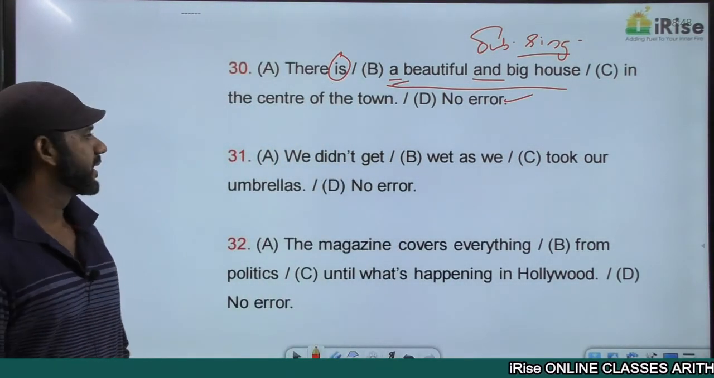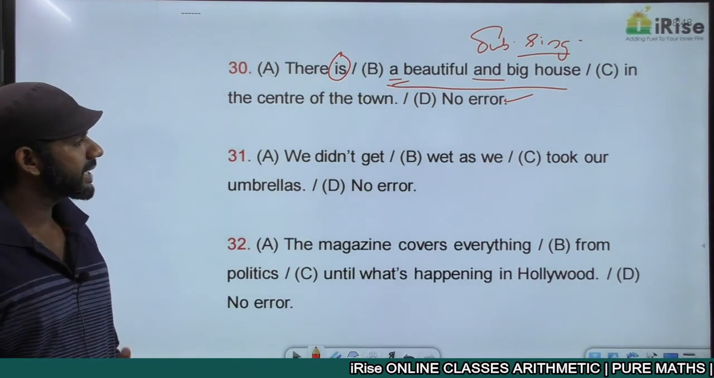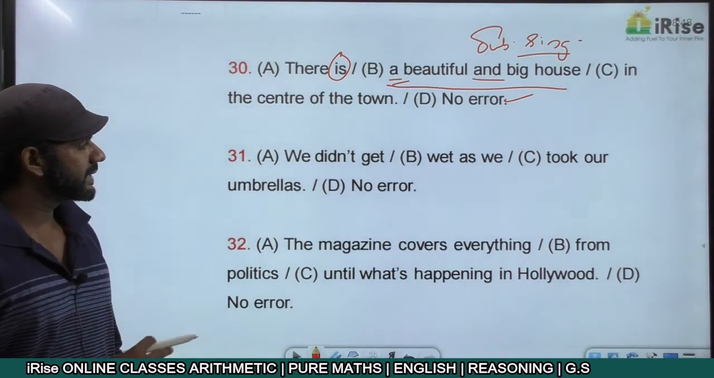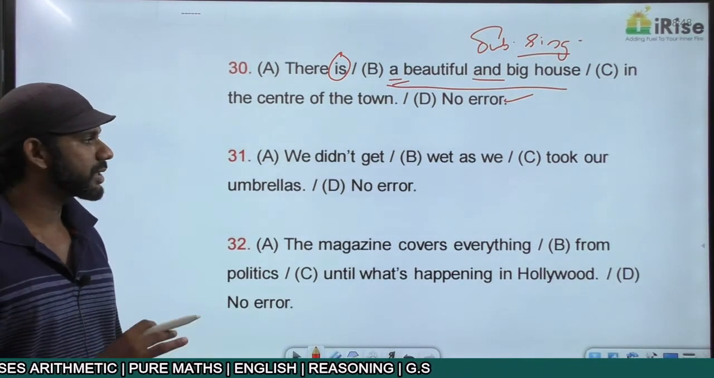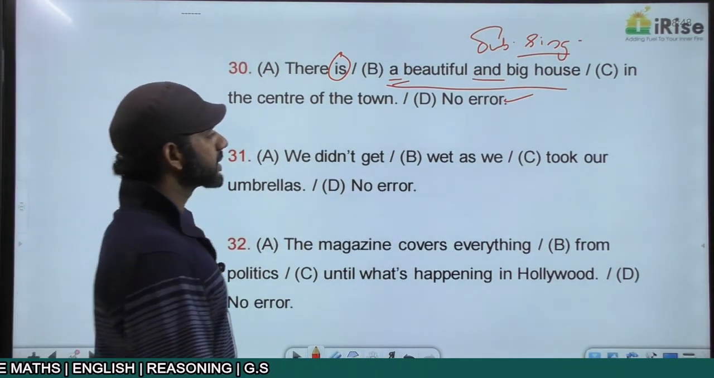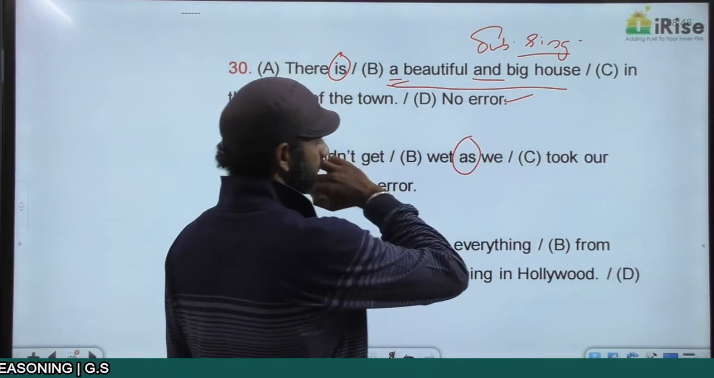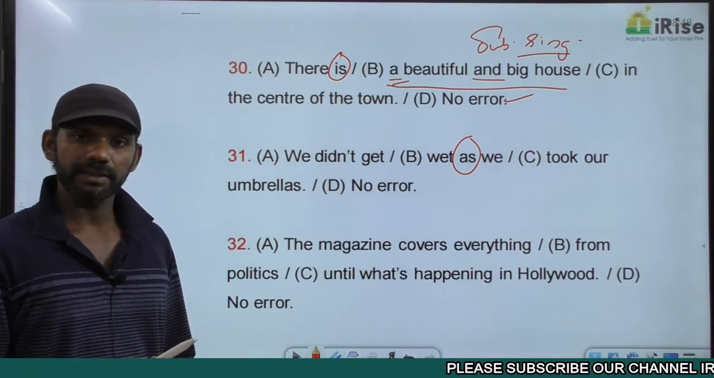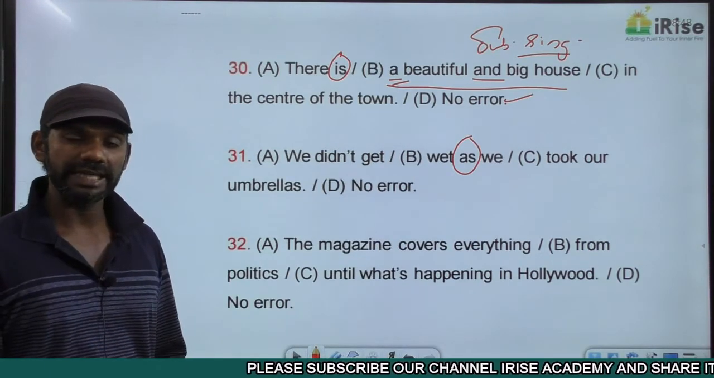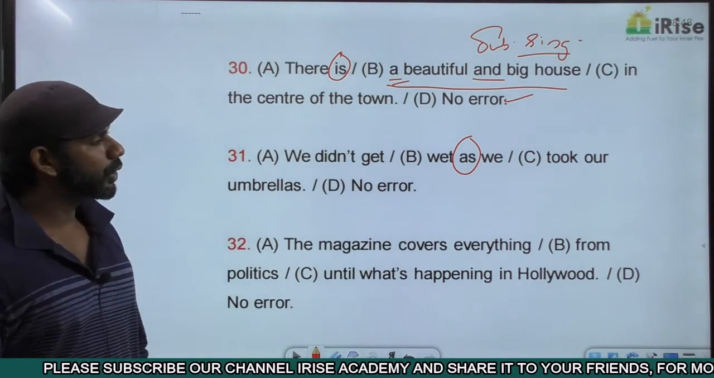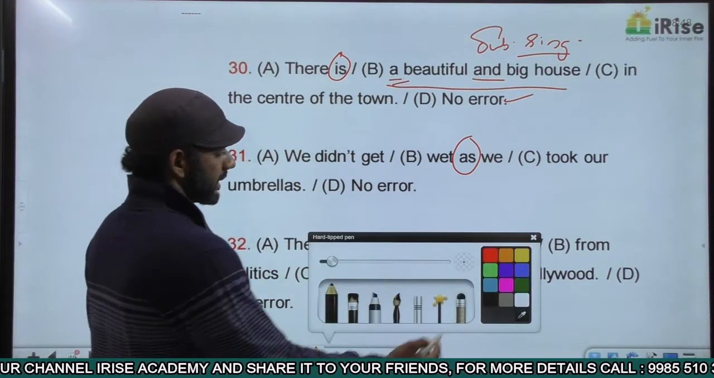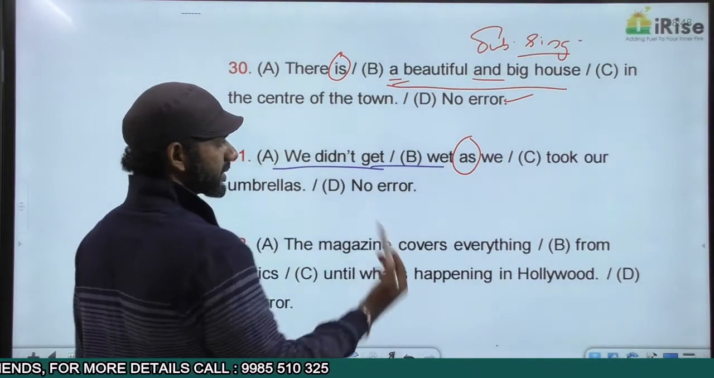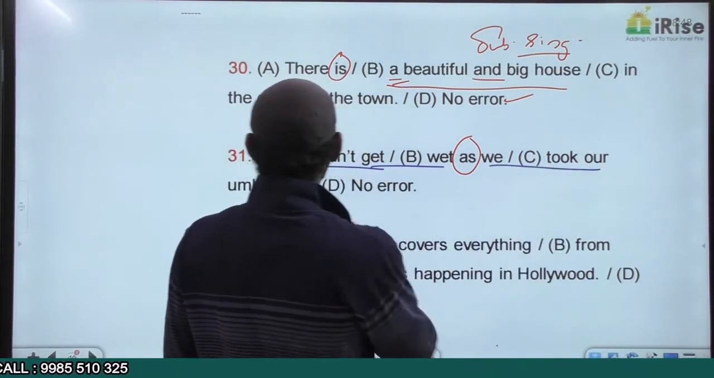Got it? The next one. We didn't get wet as we took our umbrellas. "As" is a cause and effect indicator. It must always connect a reason and a result, and it must be a positive reason and a positive result, or a negative reason and a negative result. We have two ideas in this sentence. The first idea here is we didn't get wet. The second idea is we took our umbrellas.